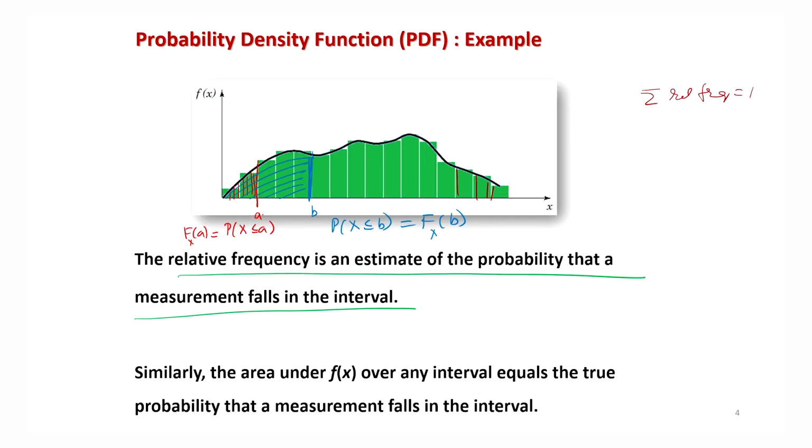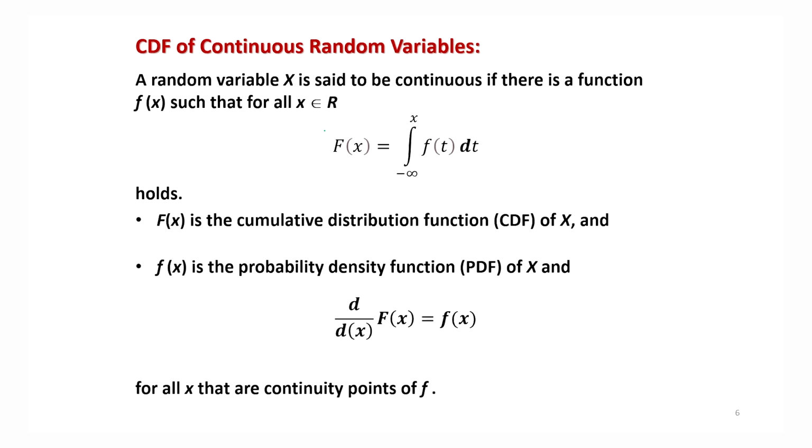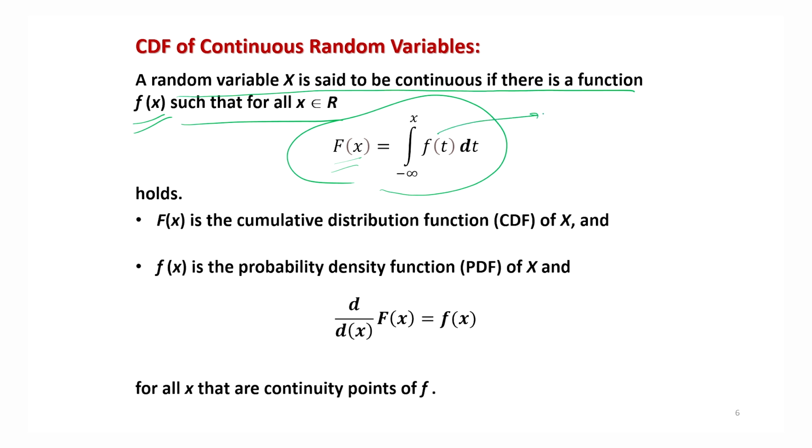You know that, for example, in this case, if you want to find out such areas, these areas can be obtained by integration. Right. And based on that, we also have a definition of when we say that our random variable is discrete or continuous. So we say that a random variable x is continuous if there is a function small fx such that for all x belonging to the real numbers R, capital Fx is defined as the integral from minus infinity to small x of f(t) dt, right. So basically here f is the PDF in the case of a continuous random variable.